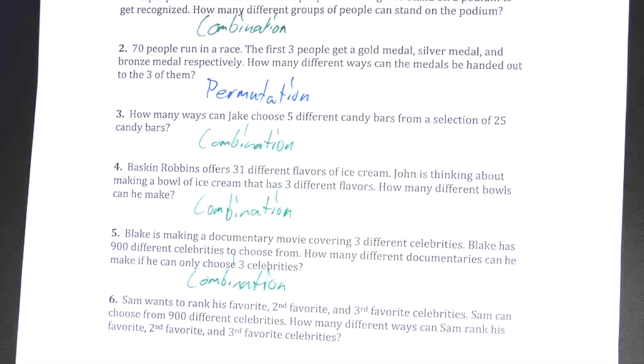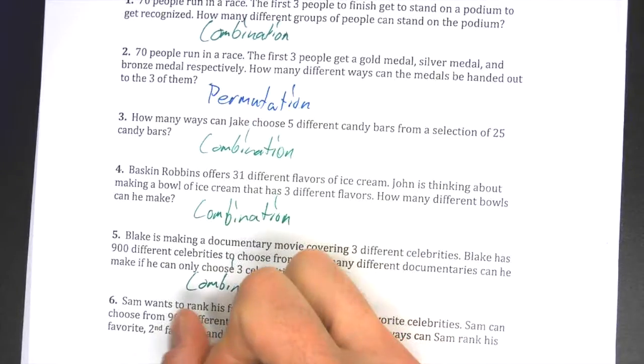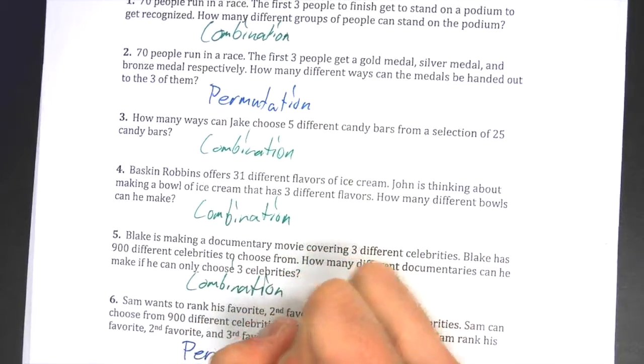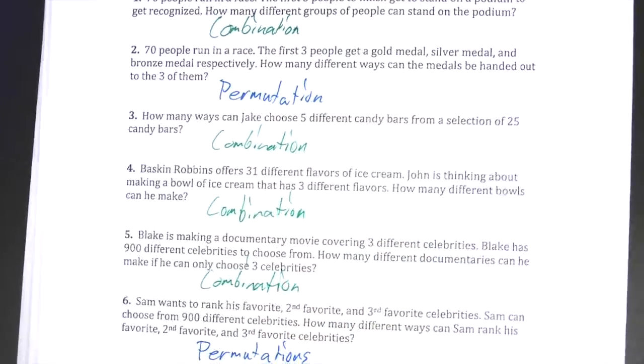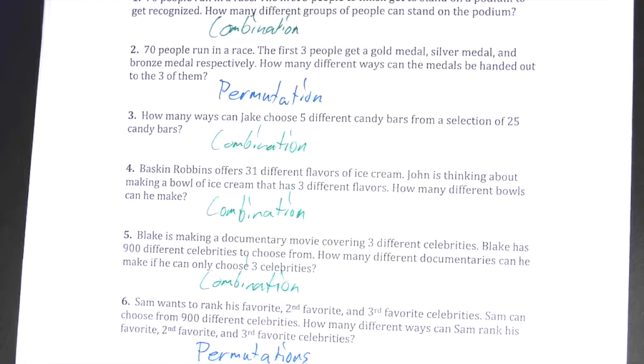The last one, this is similar, talking about celebrities, but it's mentioning Sam's favorite, second favorite, and third favorite. Since it's giving us specific ranks, that's a huge hint that we're talking about permutations. Okay, any questions about permutations versus combinations, identifying which is which?